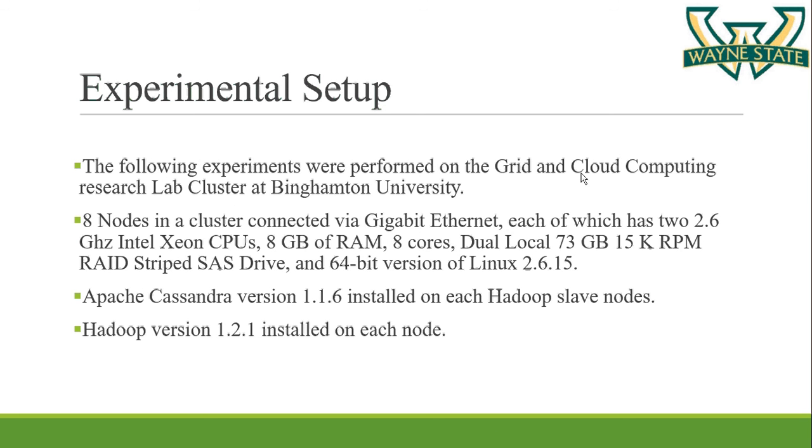Okay, now we'll see the experimental setup for calculating the performance of Marisa and Hadoop streaming. The following experiment was performed on a grid and cloud computing research lab cluster at Binghamton University. They used an 8-node Cassandra cluster with 8 GB of RAM and 8 cores, running on the 64-bit version of Linux. Apache Cassandra version 1.1.6 was installed on each Hadoop slave node, and they used Hadoop version 1.1.2, installed on each node.